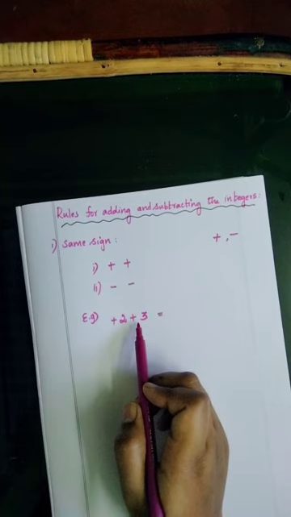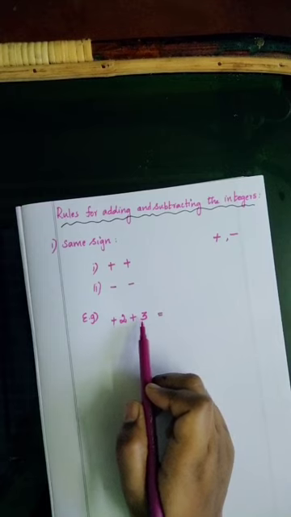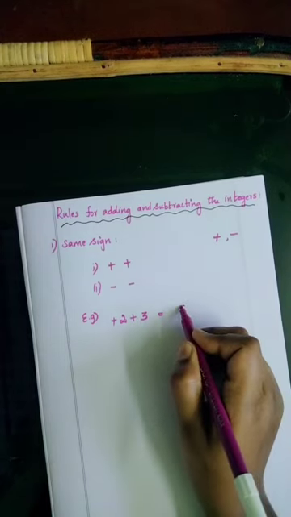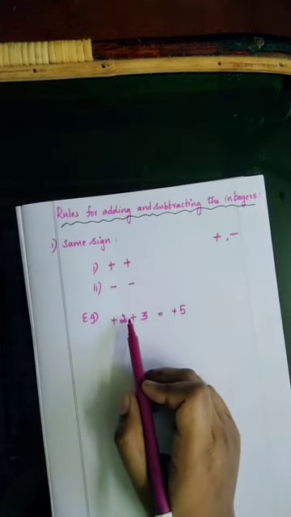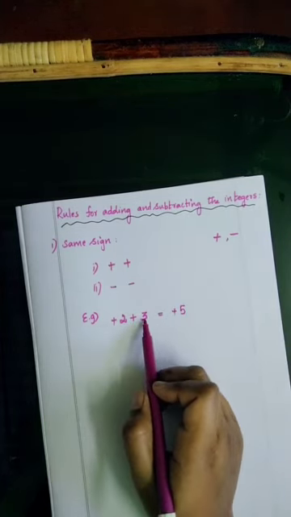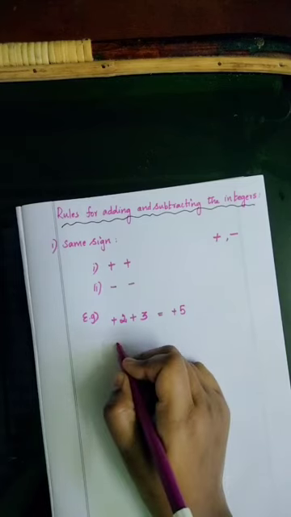So what will you do? First, we need to add both the numbers. What is 2 plus 3? 2 plus 3 is 5, and put the same sign. Understand?